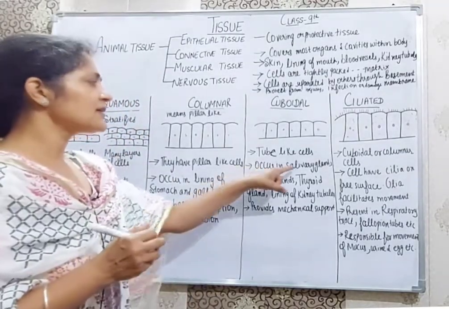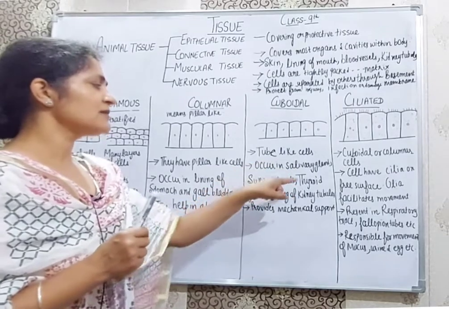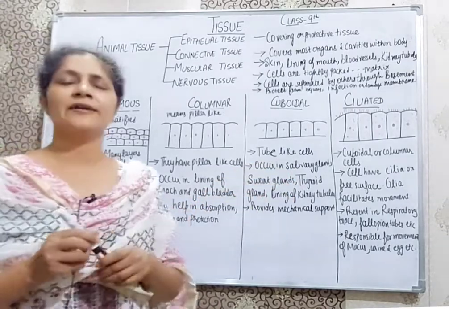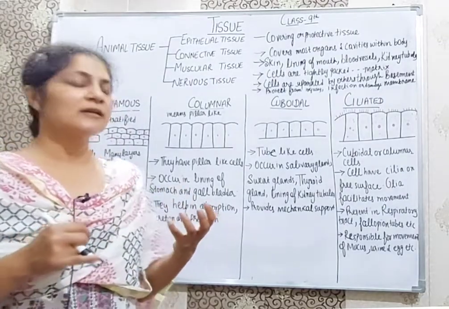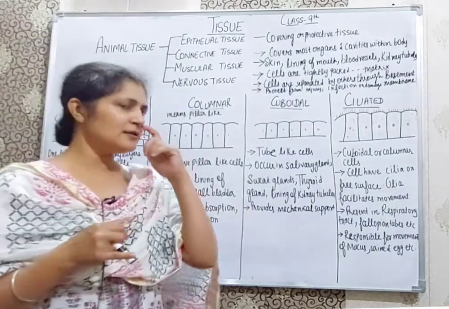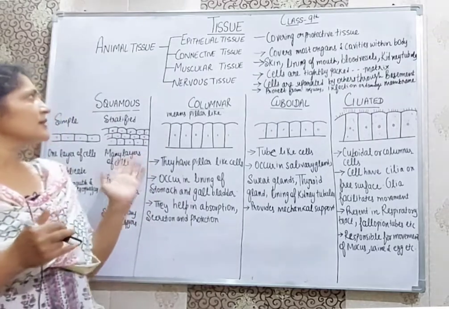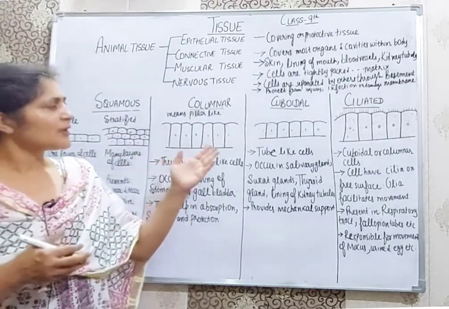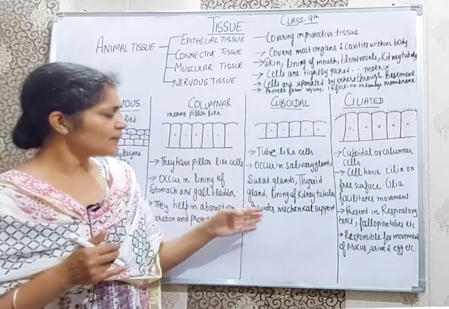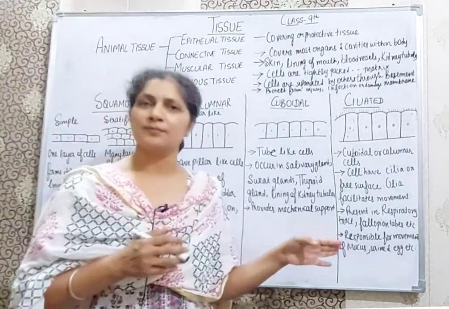What is their function? They provide mechanical support.